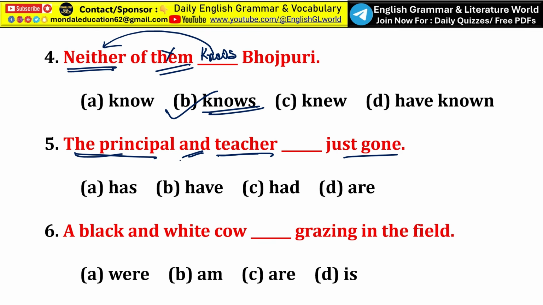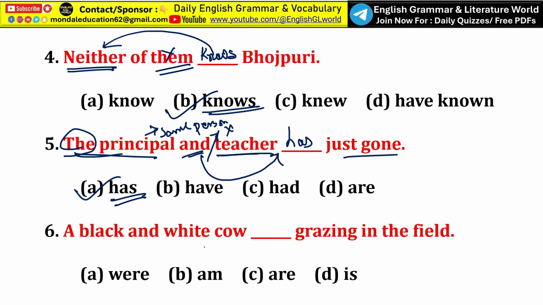Here only one article is used before the first noun, and no article is repeated before the second noun. This shows that the principal and the teacher refers to the same person. So it's a singular subject, and a singular subject always takes a singular verb. So here option A, has, is the correct answer. The principal and the teacher has just gone.